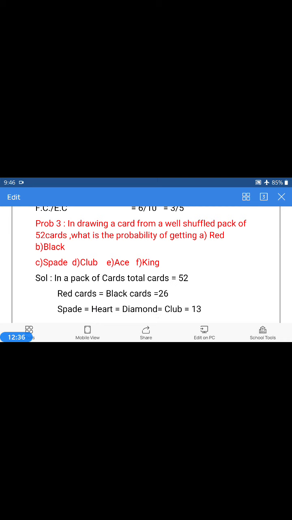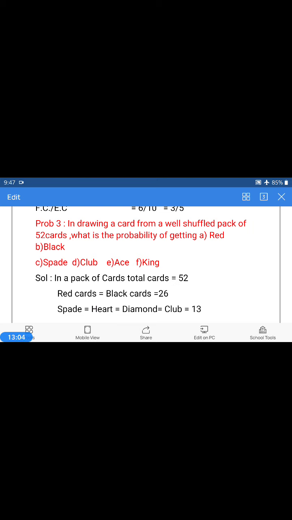In drawing a card from a well shuffled pack of 52 cards, what is the probability of getting: first question, red; second question, black; third question, spade; fourth question, club or clover; sixth question, ace; seventh question, king? These are the questions. How many cards do we have in the pack?